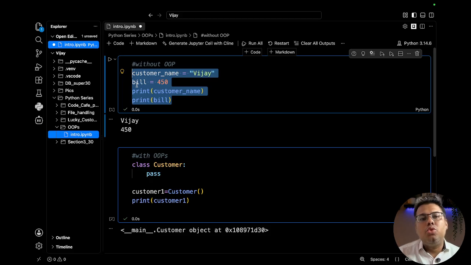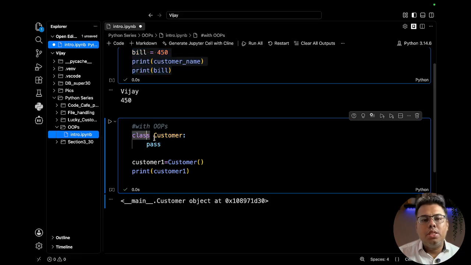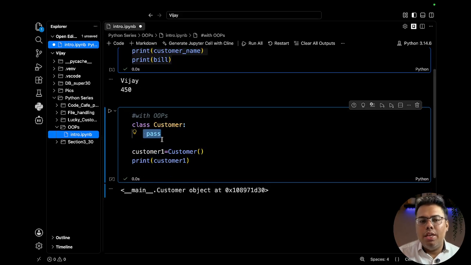And how many things will you store, like bill amount, phone number, address, all of that? How will you manage? But with OOPs, right now we are not defining any qualities under the class that we are creating. We are just simply writing pass. This name, bill, all this we will learn how to address in the class creation part. But don't worry, as of now we are creating a class, and then whenever we require we will create an instance. So this is a class and this is the object that we are creating.